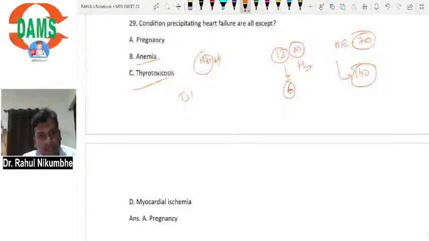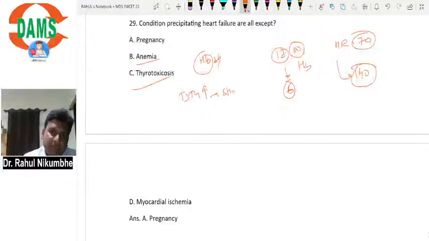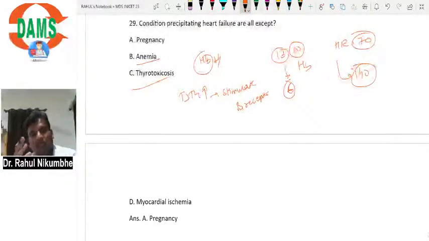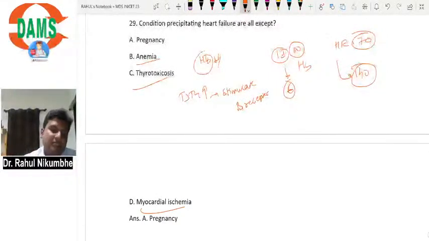Thyrotoxicosis, T3 T4 increases, and T3 T4 stimulate beta 1 receptors. Beta 1 receptors are present on heart. They are stimulated by T3 and T4, so heart rate will increase. So these patients may undergo atrial fibrillation. This patient may come to you with tachycardia, and there are high chances of heart failure. Myocardial ischemia, yes, definitely heart is not getting the blood, so it can fail.